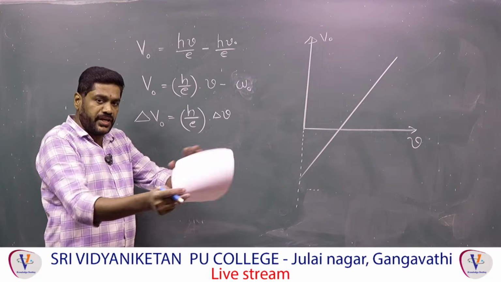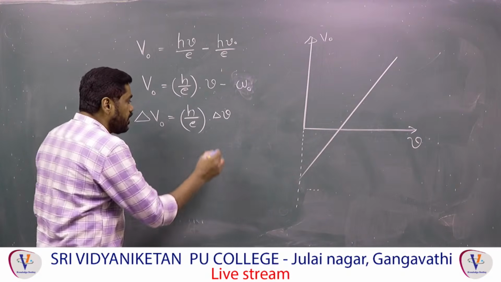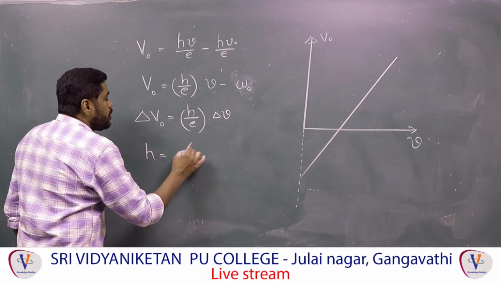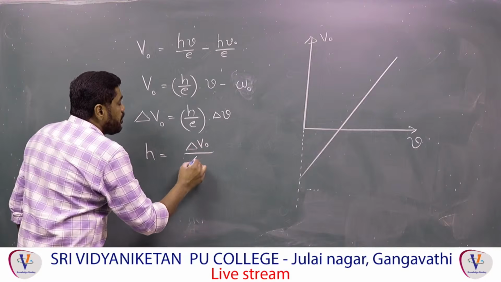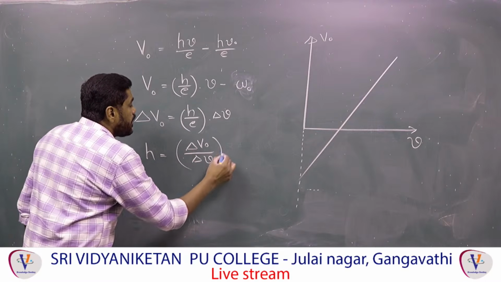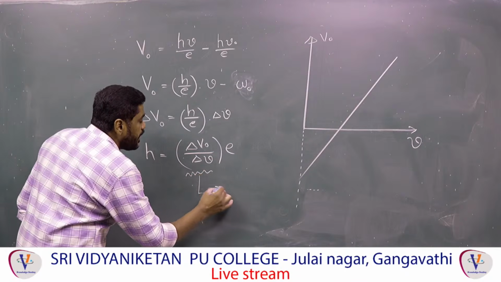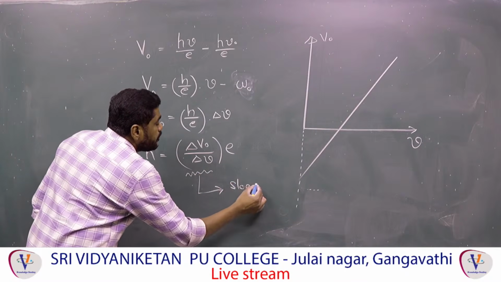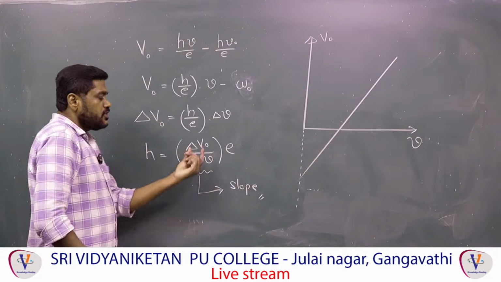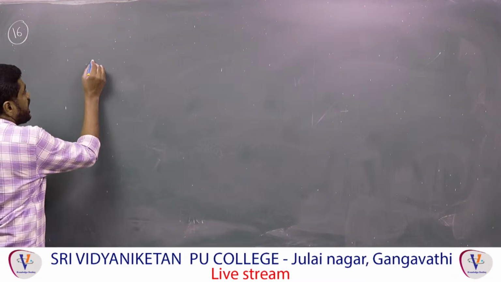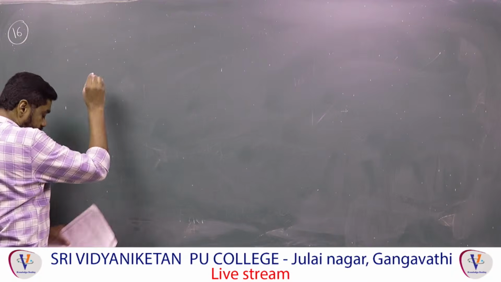If you take the difference between any 2 points and find the slope, they are asking for Planck's constant. From this we can get h is equal to delta V0 by delta nu into e. Therefore this term indicates the slope of the graph, that is, change in y coordinate by change in x coordinate.